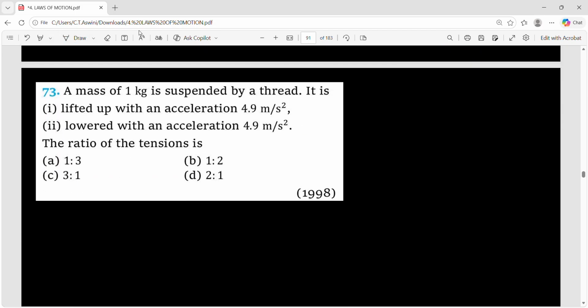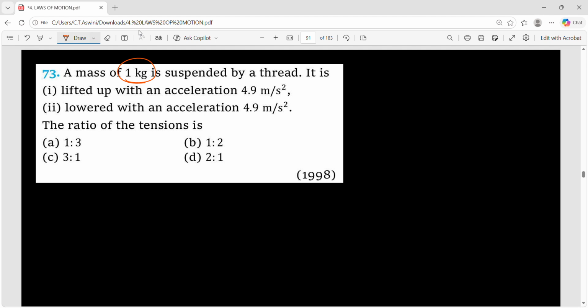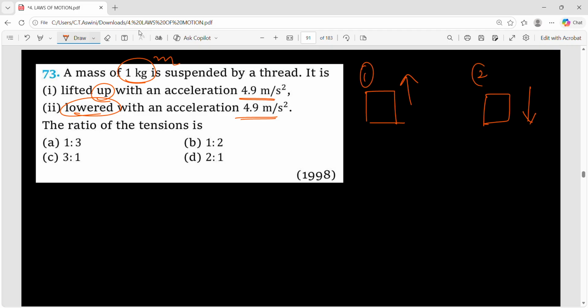Option C. Very easy. A mass of 1 kg is suspended by a thread. It is lifted up with an acceleration, and it is lowered with an acceleration. That means two cases are there: first time moving upward, second time moving downward. This is the first case and this is the second case. When it is moving upward, the acceleration is 4.9. When it is moving downward also, the acceleration is 4.9. We have to find the ratio of the tensions.